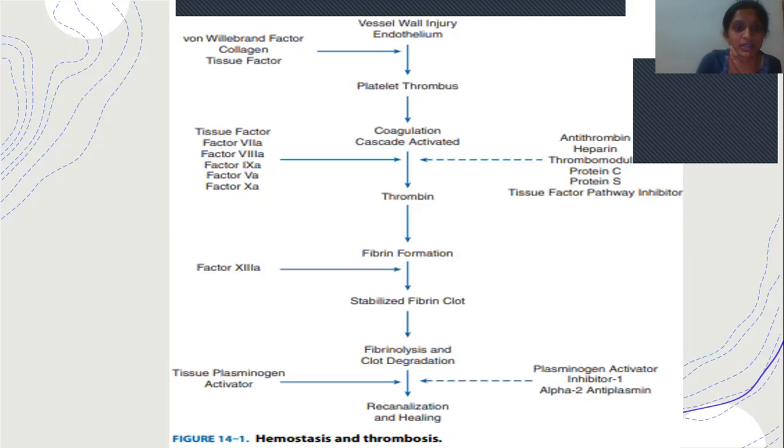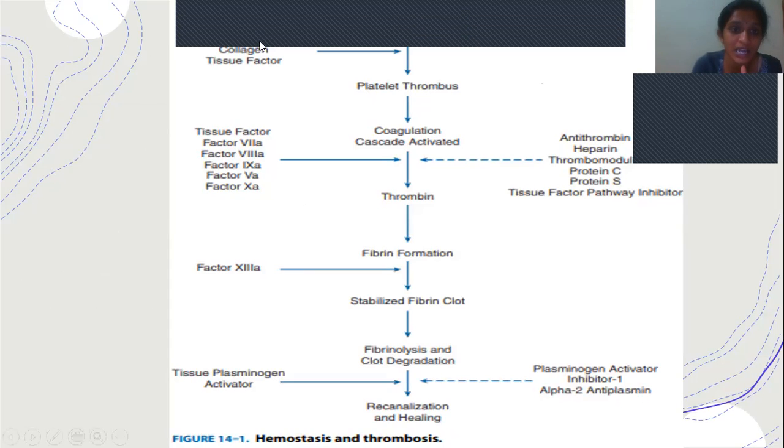So this is the flow chart. These are the thrombotic factors, and these are the antithrombotic factors, or the inhibitors of clot formation. When there is vessel damage, tissue factors and collagen get exposed and release thrombin.